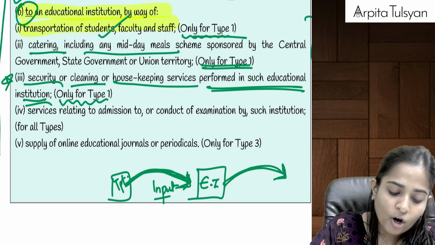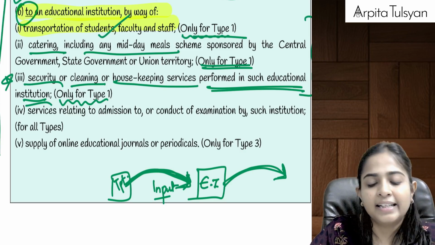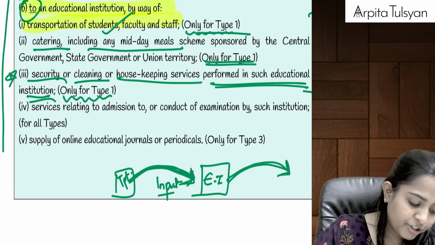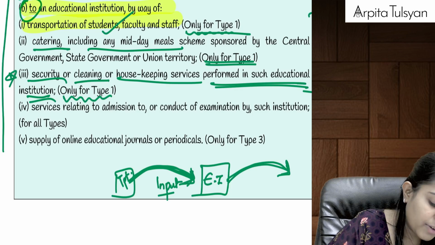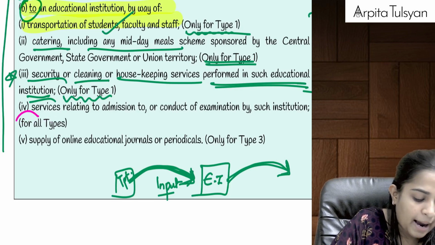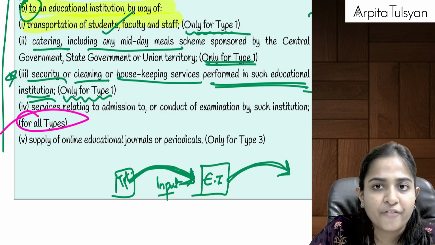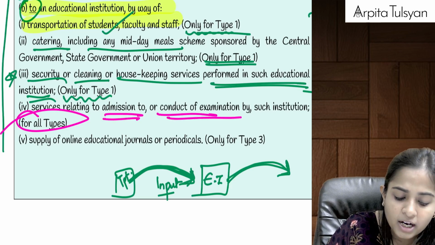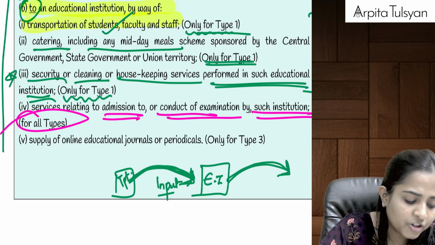Okay, whatever inward services that we have studied till now, this exemption will be available only for type 1 educational institution. Then the next one is also a very nice point, because this one is applicable for all types of educational institution. First one, services relating to admission to or conduct of examination by such institution.